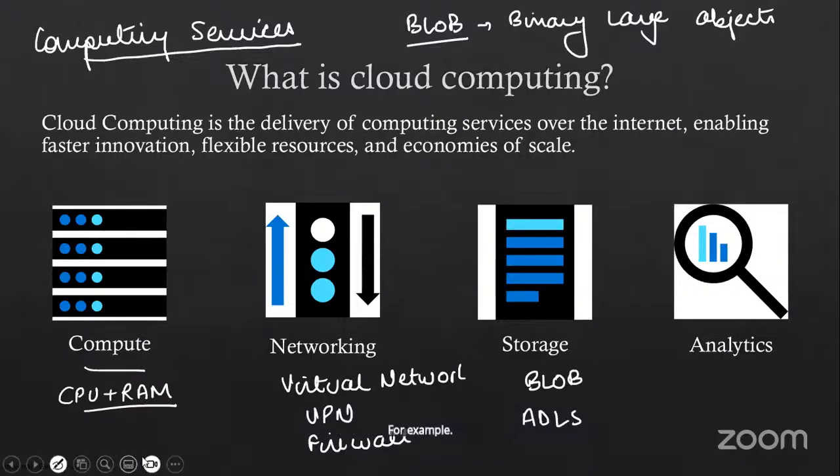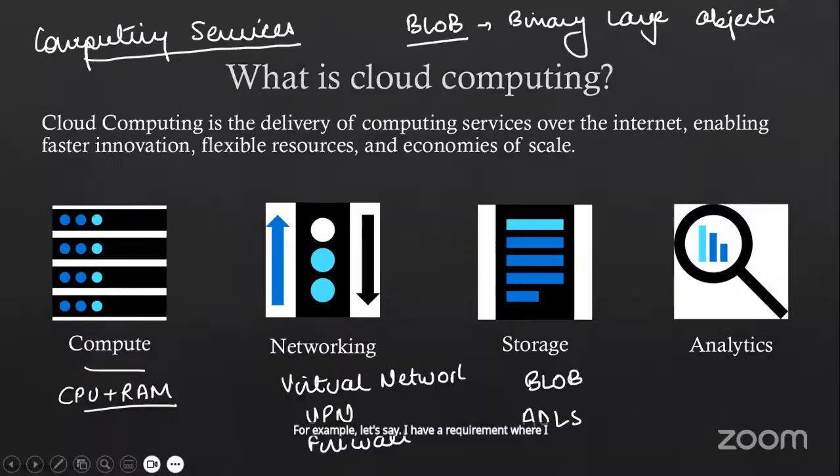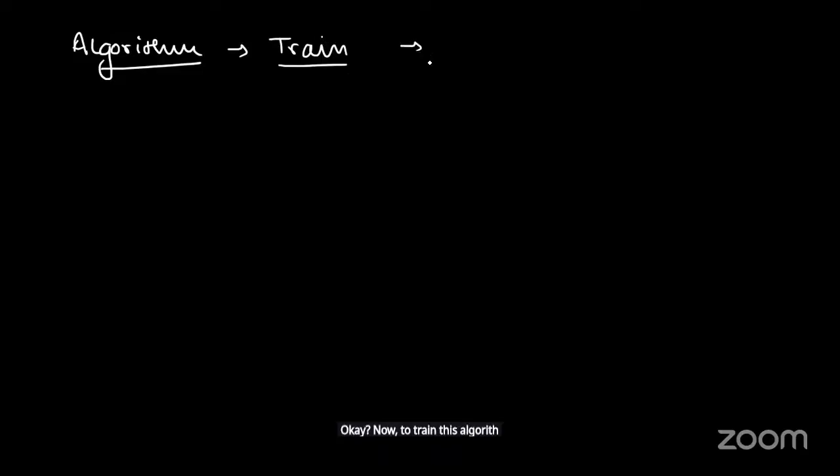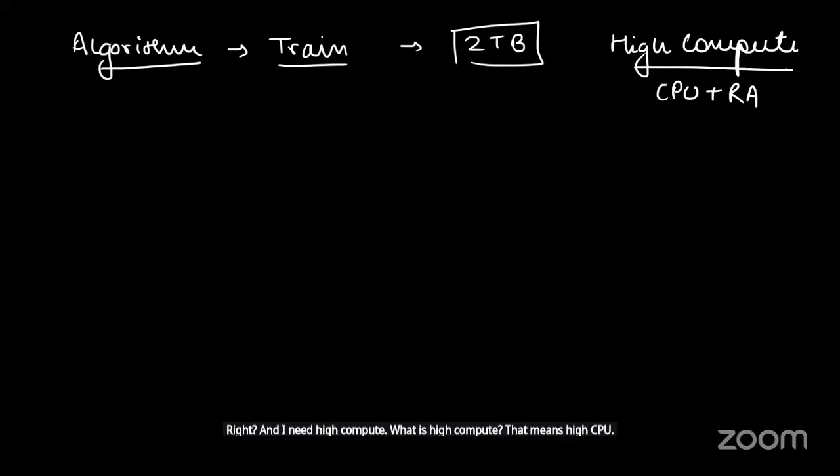For example, let's say I have created an algorithm. This is a machine learning algorithm that I've created. Now I need to train this. Now to train this algorithm, I require first of all 2 terabytes of data, right? And I need high compute. What is high compute? That means high CPU and RAM. Correct?